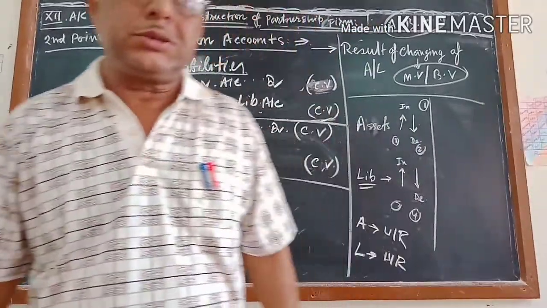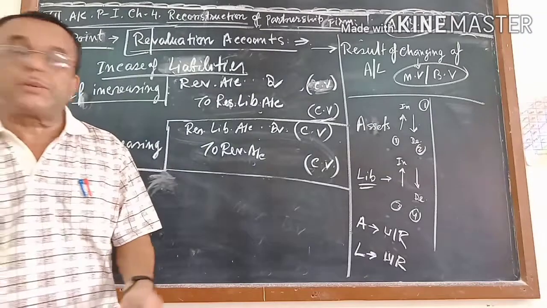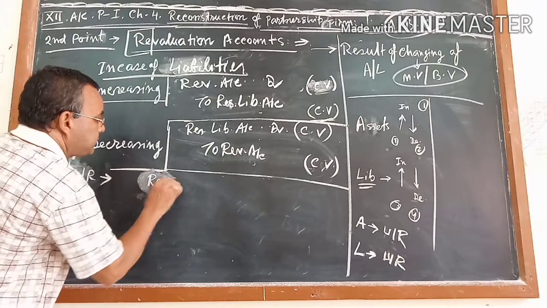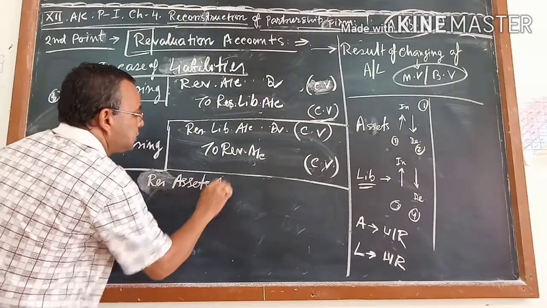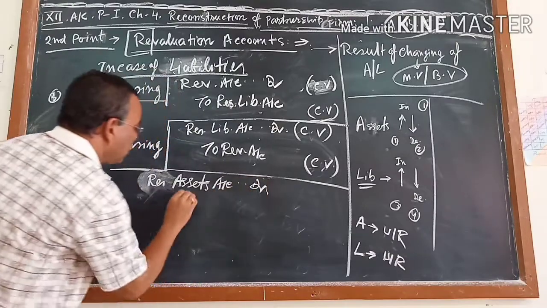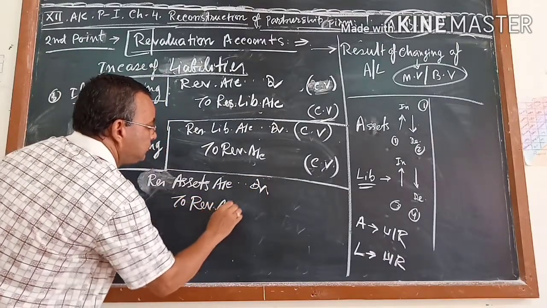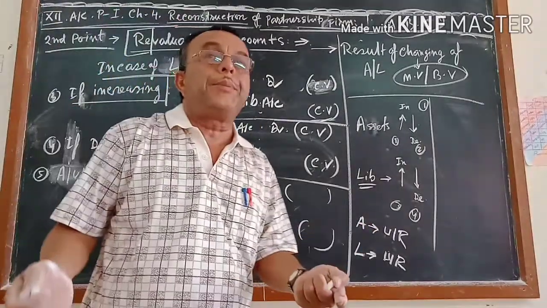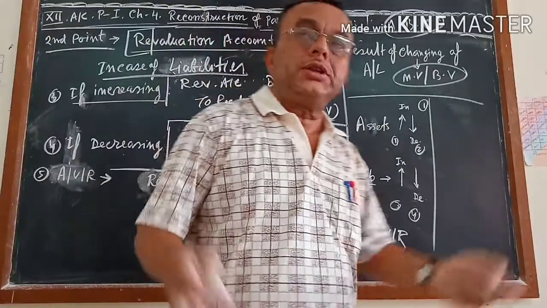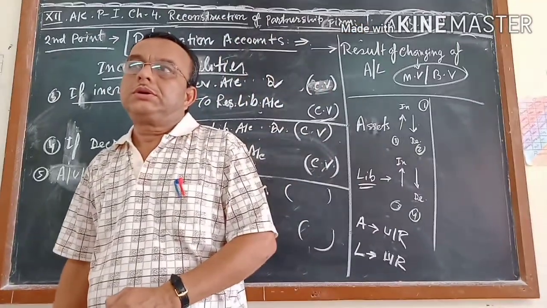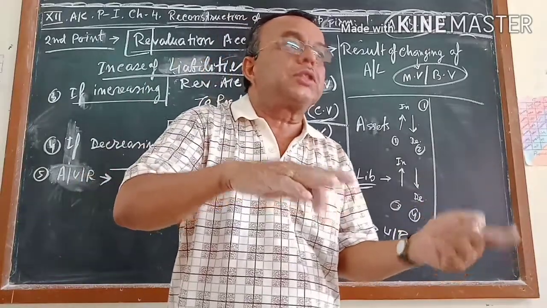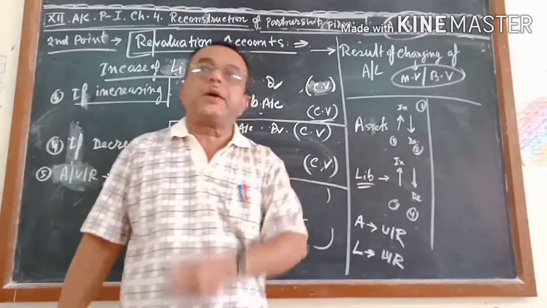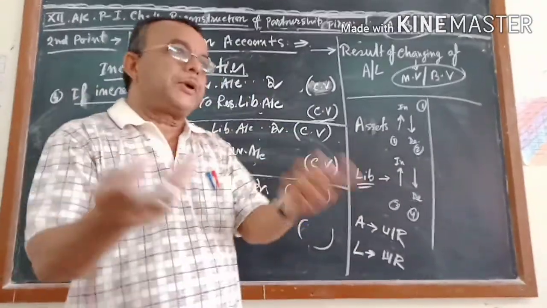That means you are getting the assets, and assets is always a debit balance, that you know. So the journal will be respective assets account debit to revaluation account. How much? The price you are getting. There is no need to compare, because we are comparing indirectly. In the previous balance sheet it was not there, so it was 0. Now, suppose it is given as 5,000, then 0 became 5,000, so the difference is 5,000.